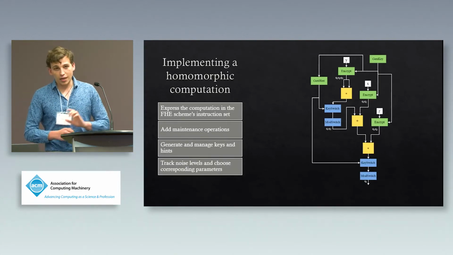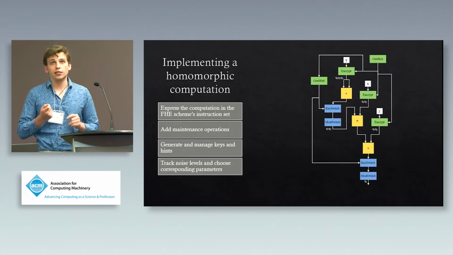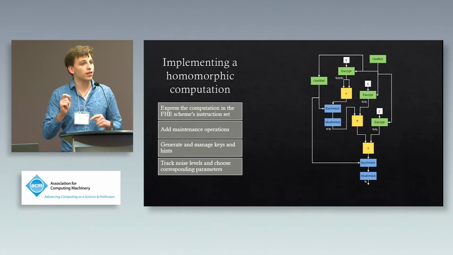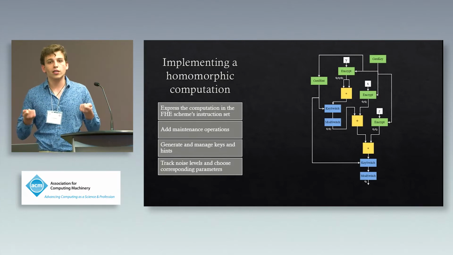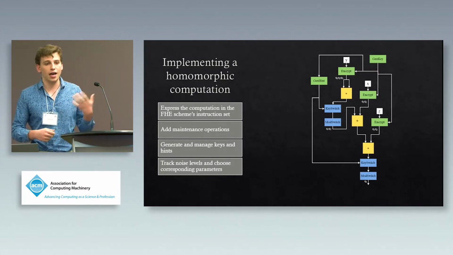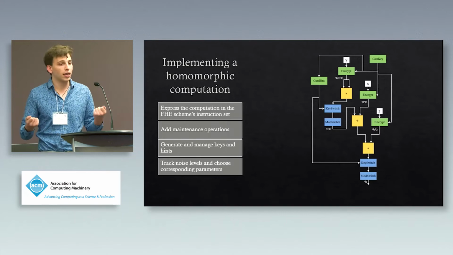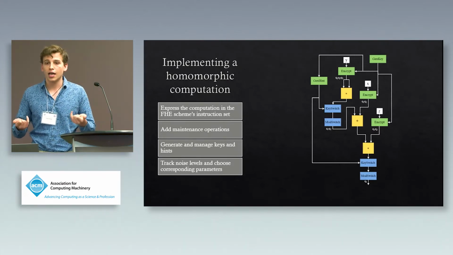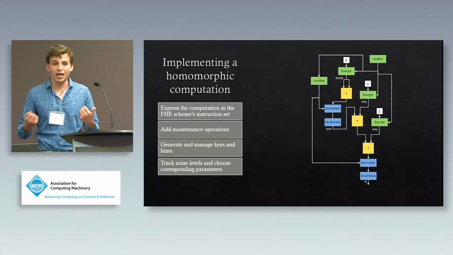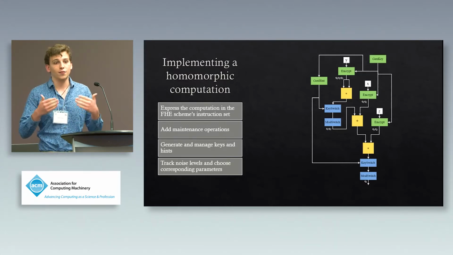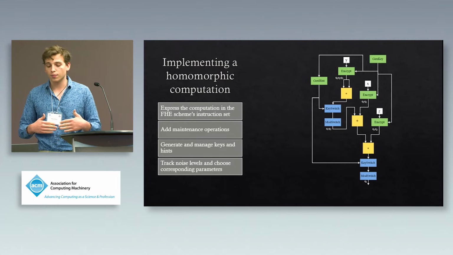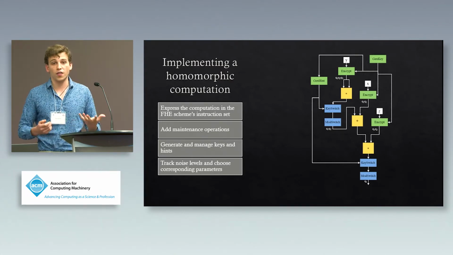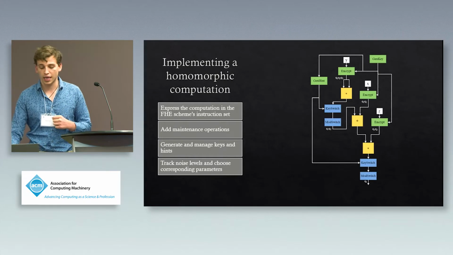And what is probably the most difficult of the hurdles here is that at each step in the computation, we have to track what the noise level of these ciphertexts are. So I'm taking y and multiplying it by y. I have to know what the noise levels of those y's are and know what the ultimate noise level is going to be after I multiply them. And you have to track this for each operation that you do during the computation, and this requires a fair amount of expertise, both in the theory of FHE and the specific implementation.